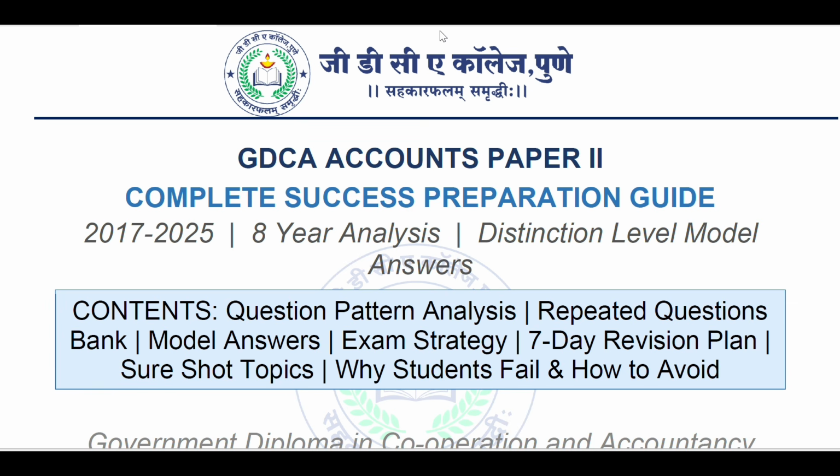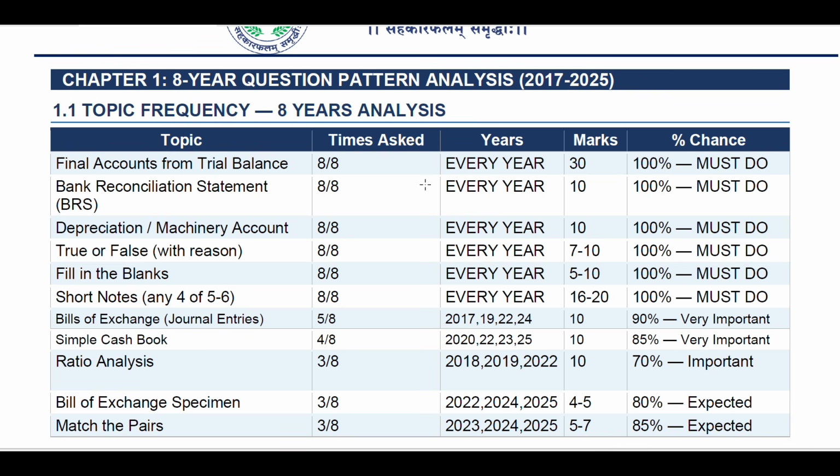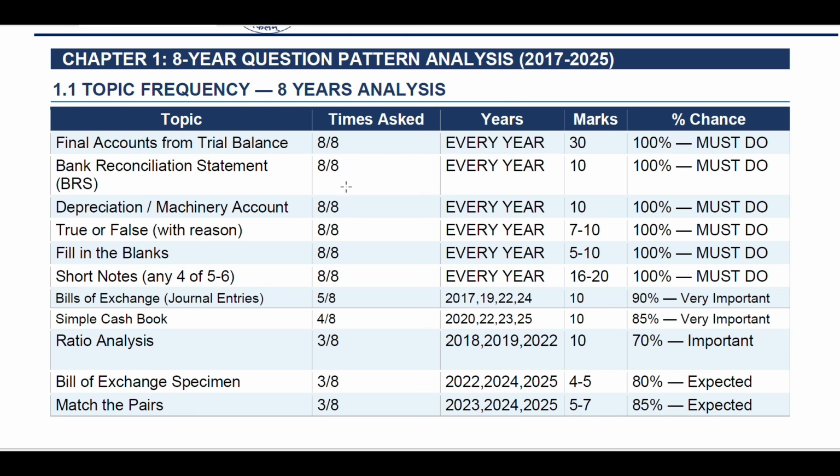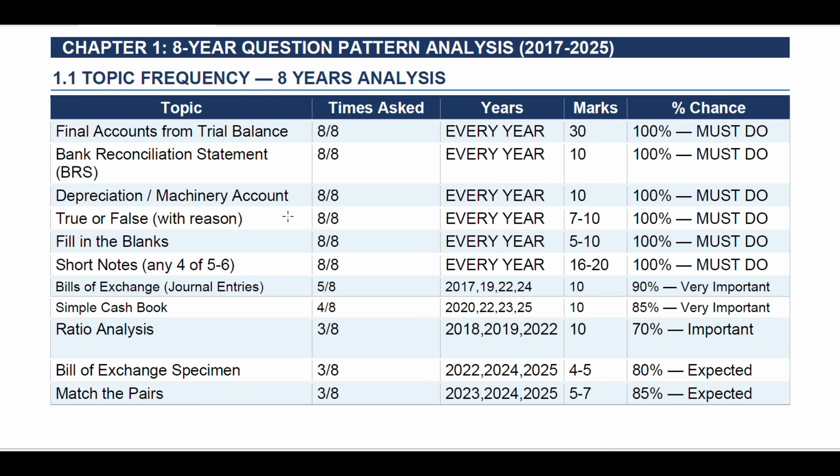This is the rectified video of the previous video which we have already uploaded on the GDCA College channel. You must watch this video till the end. One part will be the analysis of question papers from 2017 to 2025, with frequency and 8-year analysis. What topics and things are covered is in this particular table. We have formed a table to help you understand better: topics, times asked, the year in which each was asked, marks, and chances percentage.